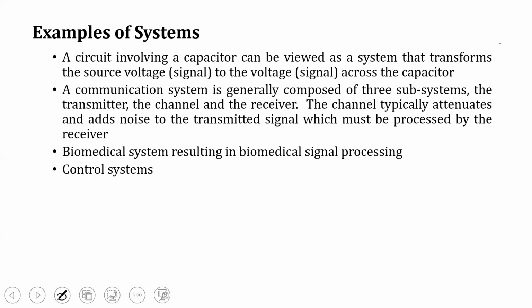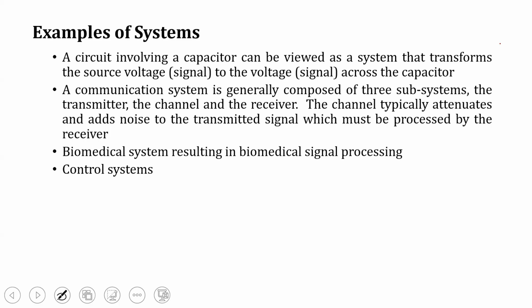At the receiver end, the signal complexity is very high. The signal has to be processed, the noise has to be removed, and the actual signal that is sent after modulation from the transmitter has to be demodulated, decoded, and given at the receiver end.